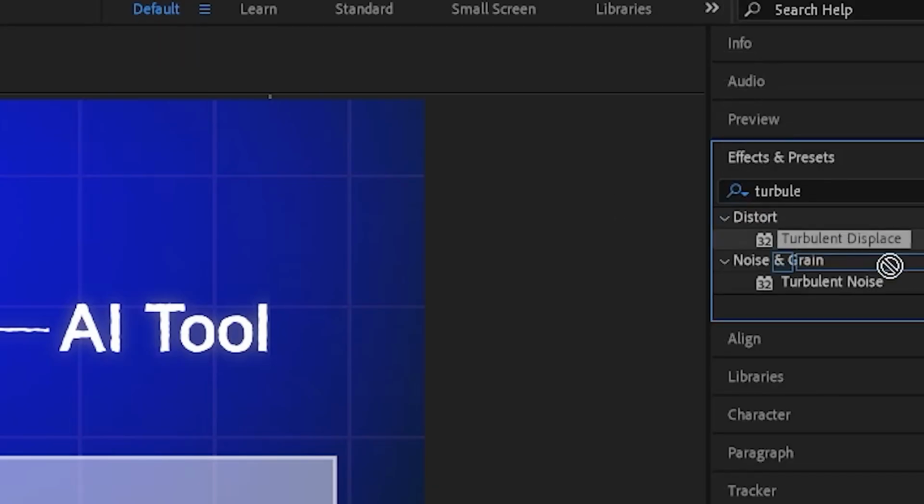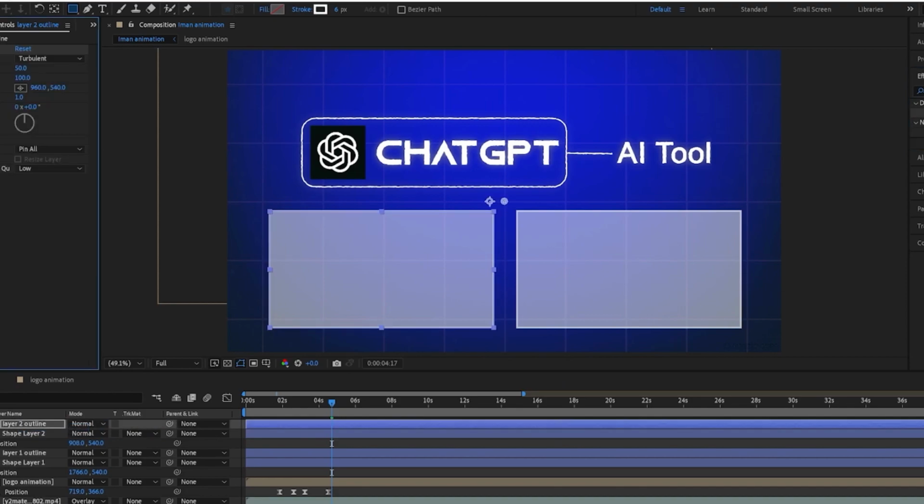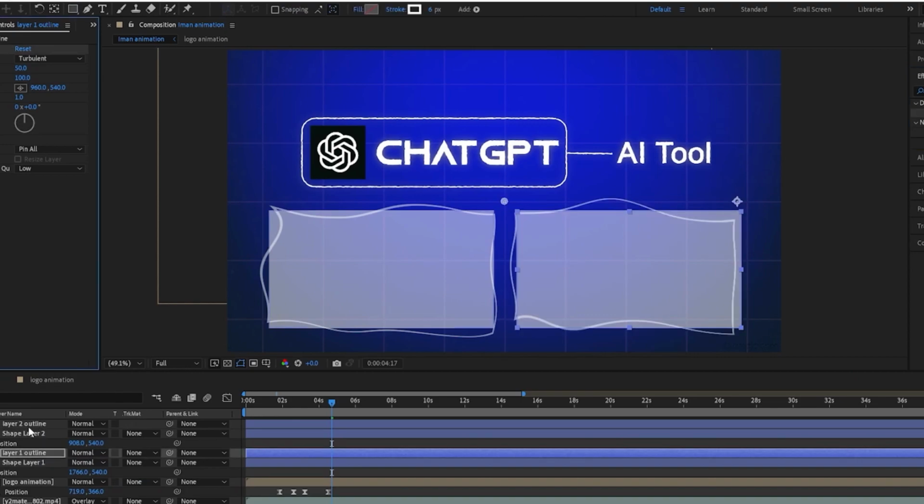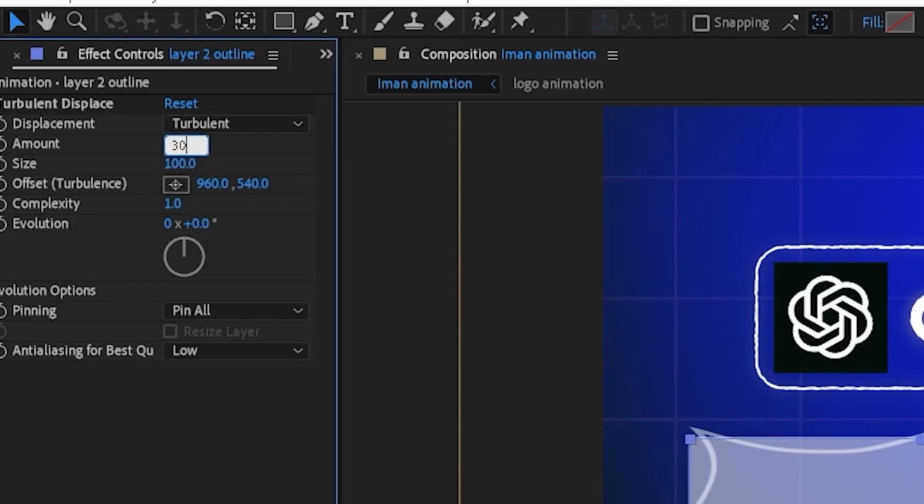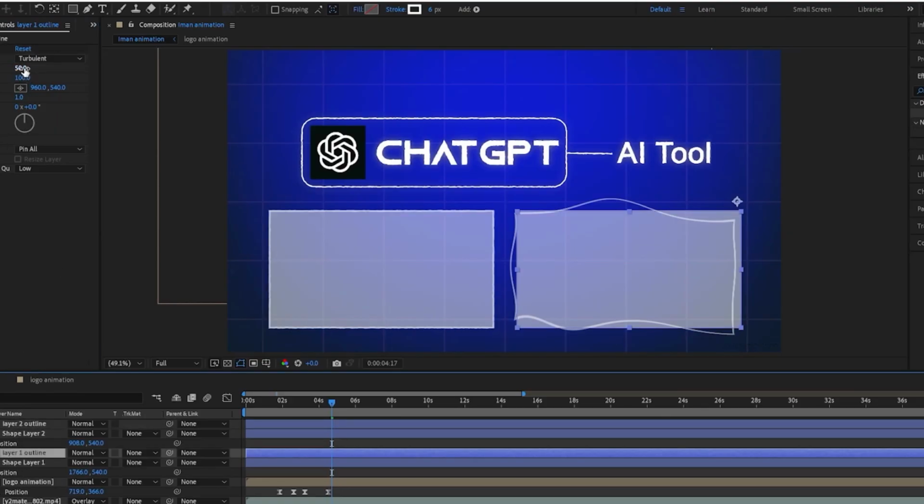Search up turbulent displace and do the same thing you did with the other ones to this one. Add it to both of them, and then change it to 30 and 3. So yeah, 30 and 3, just get that on both the box outlines.